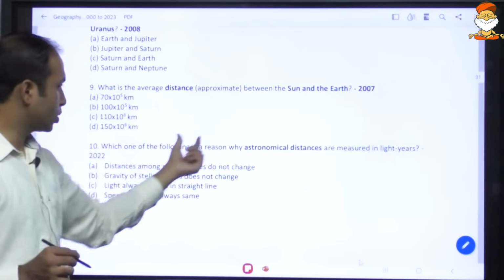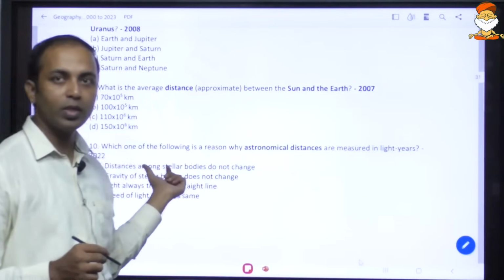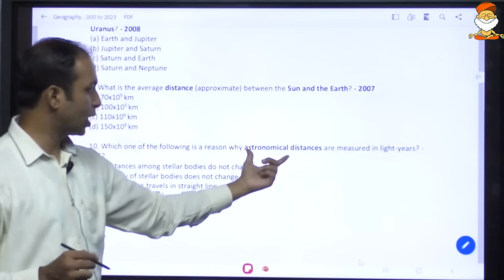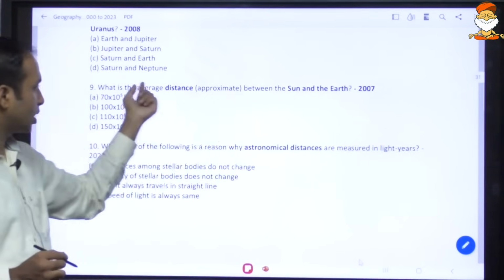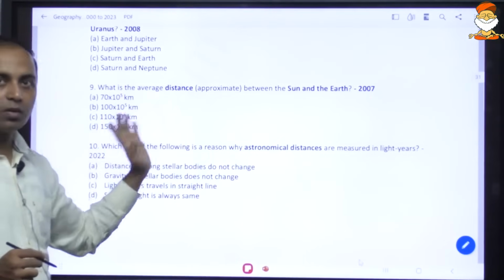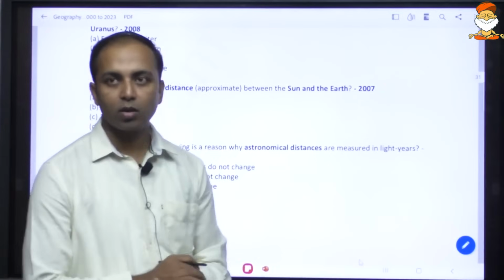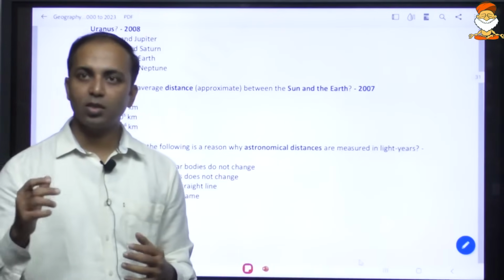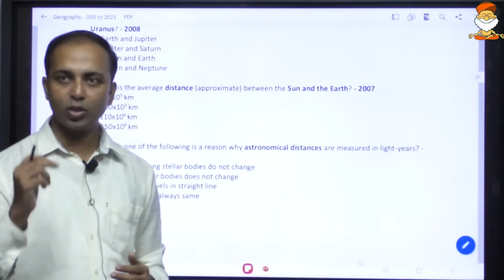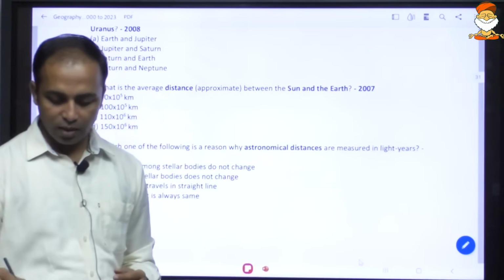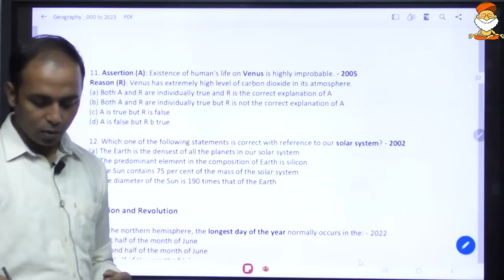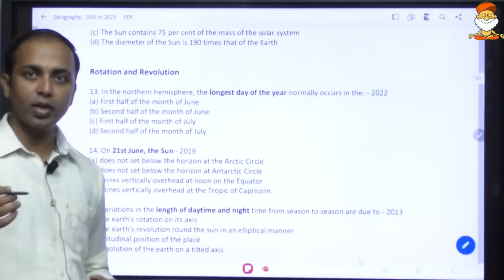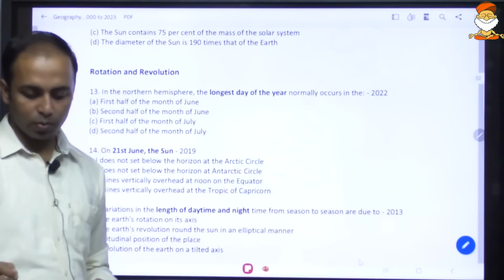And in 2022 they asked the question why astronomical distance is measured in light years. So astronomical distance is the average distance between the sun and earth, which is 150 million kilometers. So that is an average distance. You can see the topic is the same, but the difficulty level of the questions being asked is increasing. The conceptual aspect, they are digging more into the depth of those topics.